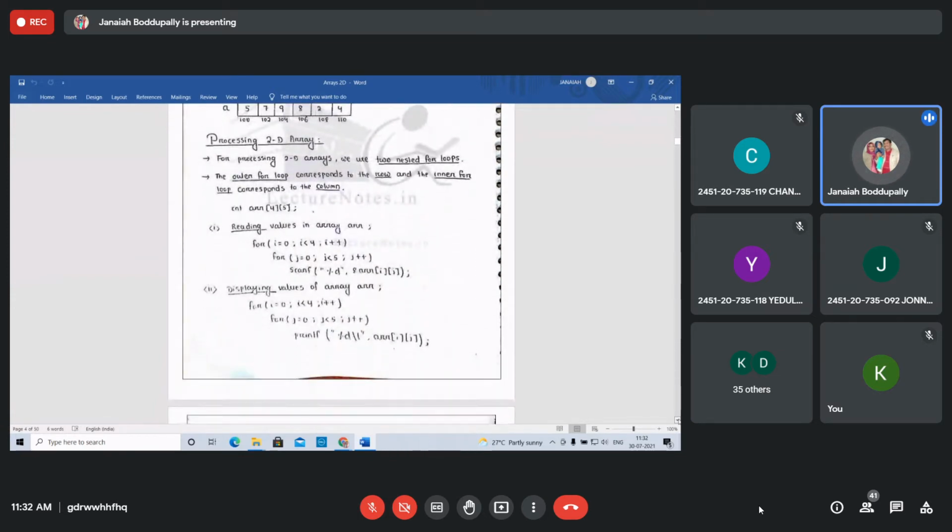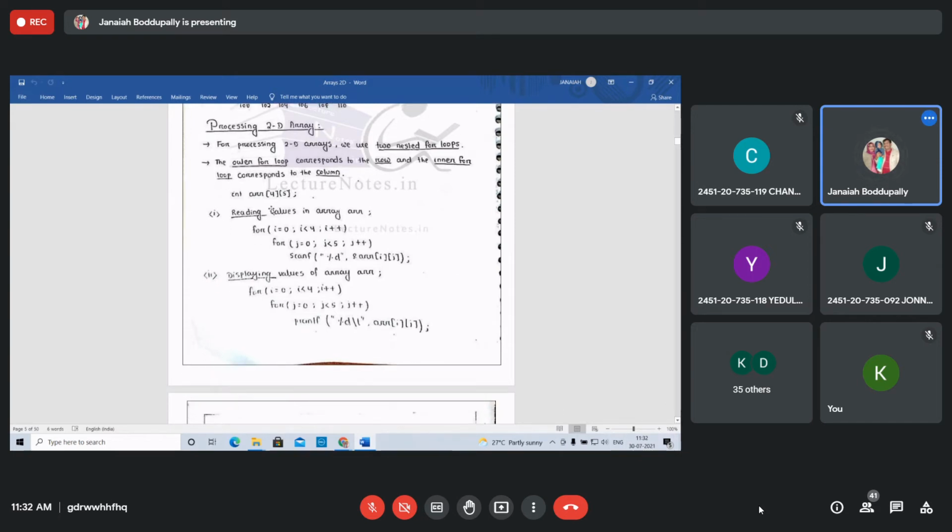Processing of 2-dimensional array: how to read the elements into a 2-dimensional array and how to display the 2-dimensional array elements. Right? How to read, I explained and executed one program also. See the video once again if you want, the 25th June video. For processing of 2-dimensional array, we use 2 nested for loops.